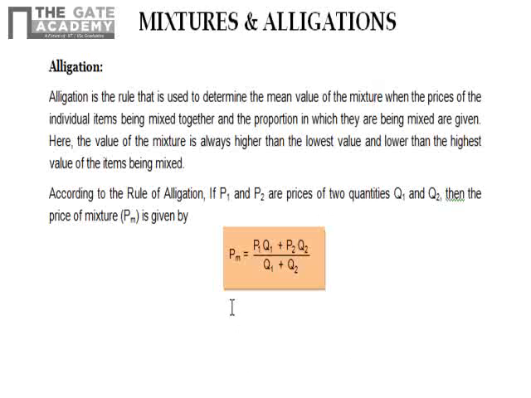Okay, the formula is very easy. Mean price equals P1 into Q1 plus P2 Q2 upon Q1 plus Q2. P1 is the price of quantity 1 and P2 is the price of quantity 2. We just have to remember one very important thing. The value of the mixture is always higher than the lowest value and lower than the highest value. So the final mean price will be in between these two values.